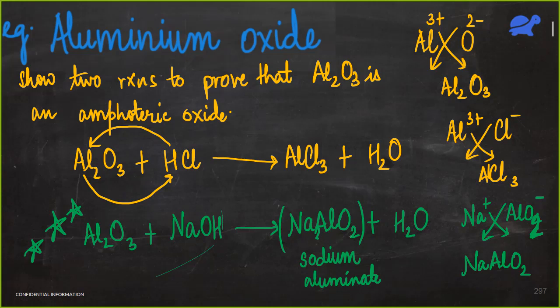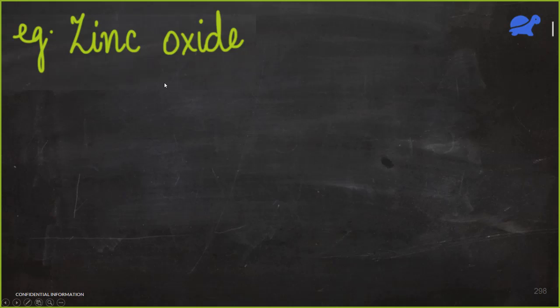So hence we have proved that aluminium oxide is an amphoteric oxide because it is reacting with an acid to give salt and water. It is reacting with a base to give salt and water. So I hope that is clear. Now let's do the same thing for zinc oxide. Even zinc oxide is an amphoteric oxide. So again in the same way we are going to write reactions of zinc oxide with an acid and zinc oxide with a base. So first reaction would be what?